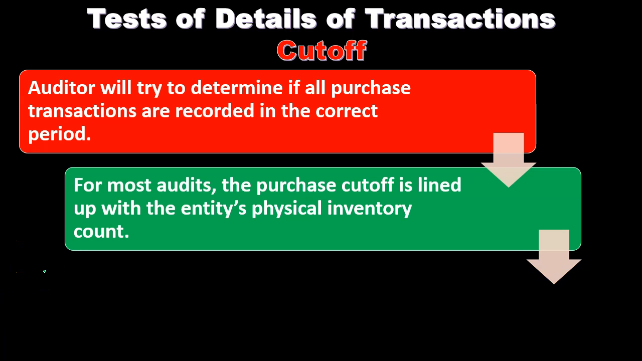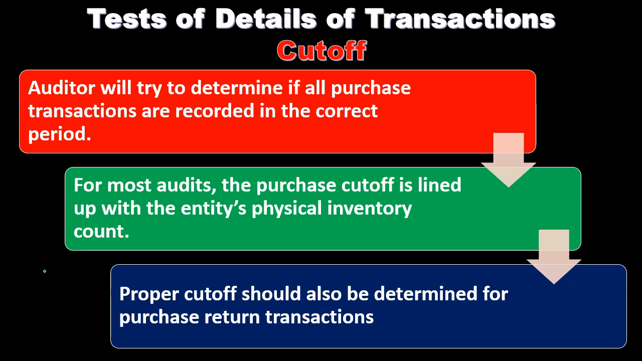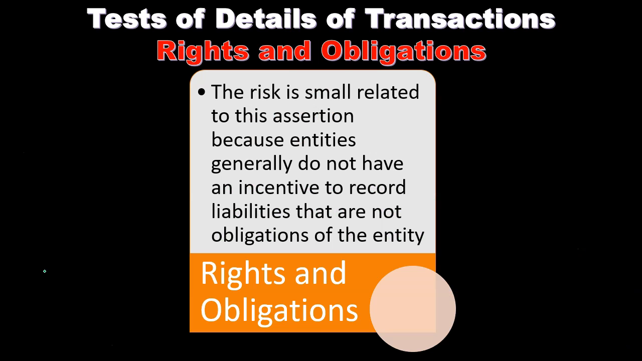And that will typically happen somewhere close to the year end, so that we can check that the physical inventory, what's on the books, as we go out and check, is indeed present at that point in time. Proper cutoff should also be determined for purchase return transactions, so we also want to consider the cutoff with regard to purchase returns.